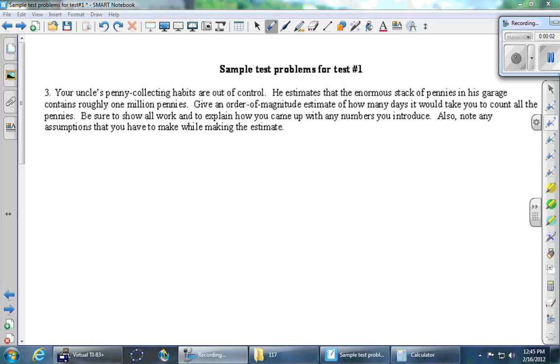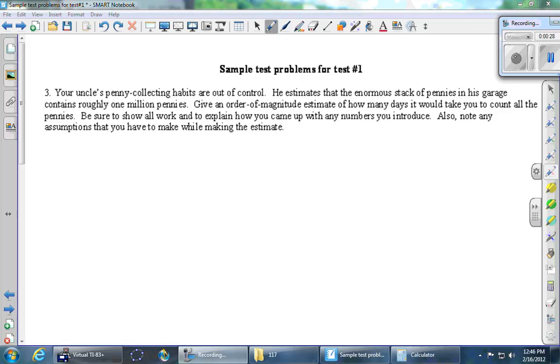This is problem number 3 on the sample test problems for test number 1. Your uncle's penny collecting habits are out of control. He estimates that the enormous stack of pennies in his garage contains roughly 1 million pennies. Give an order of magnitude estimate of how many days it would take you to count all the pennies. Be sure to show all work and to explain how you came up with any numbers you introduce. Also note any assumptions you have to make while making the estimate.